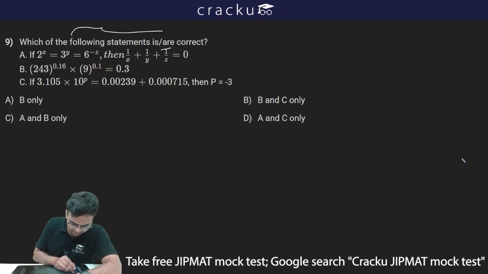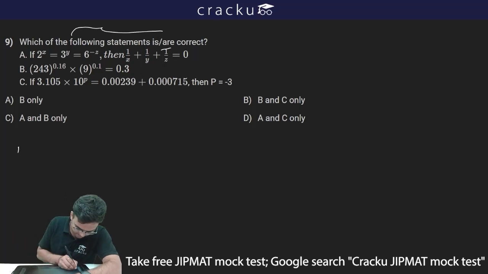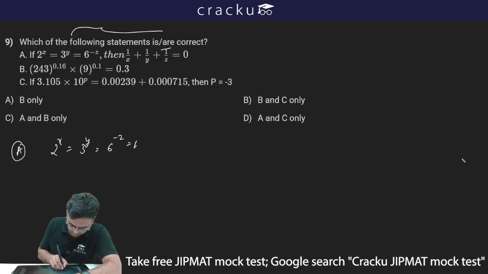So A is saying if 2 to the power x, 3 to the power y is equal to 6 to the power minus z, then 1 upon x plus 1 upon y plus 1 upon z is 0. Let's check A first. So let's say 2 to the power x is equal to 3 to the power y is equal to 6 to the power minus z. This is equal to k.